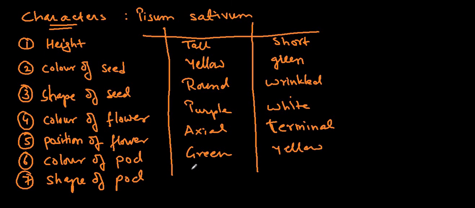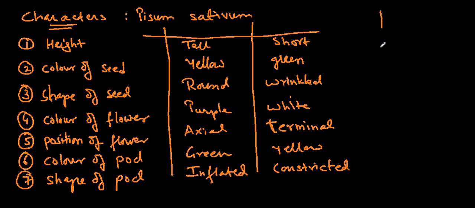Shape of the pod, inflated and constricted. Now in these characteristics, one of them was dominant.